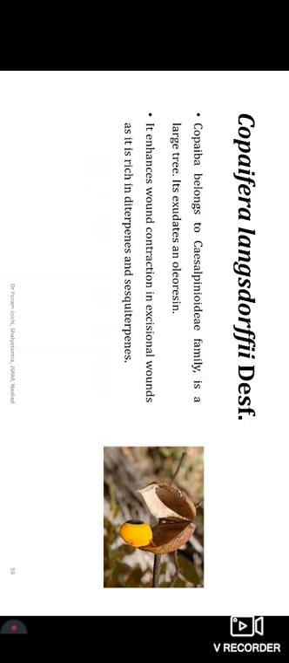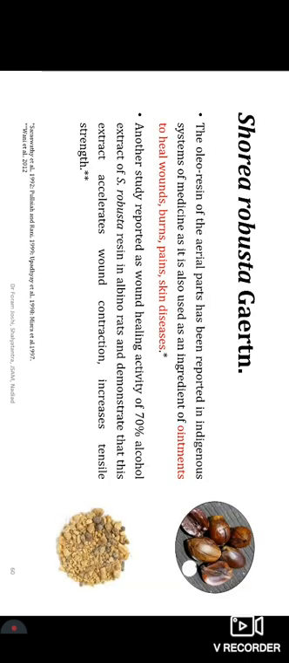Then Copaifera langsdorffii, that is a drug which also yields an oleoresin, and that is useful particularly for diterpenes and sesquiterpenes, and that is also reported for wound healing purposes. And Shorea robusta is very well known for its oleoresin, and that is used for the preparation of ointment for wound healing and burns, etc. And it is also used in skin diseases. And a 70% alcohol extract has been reported with wound contraction activity, and also with increased values of tensile strength of the tissues.